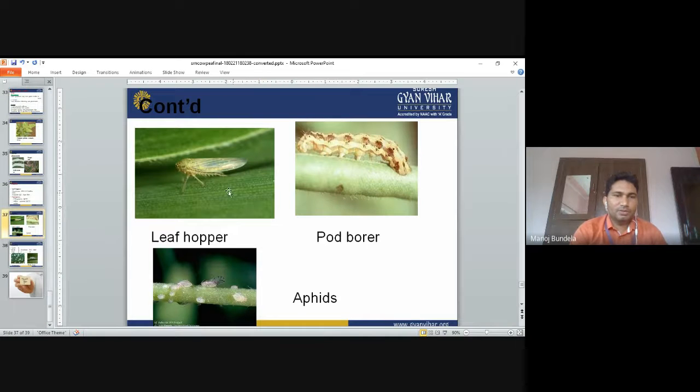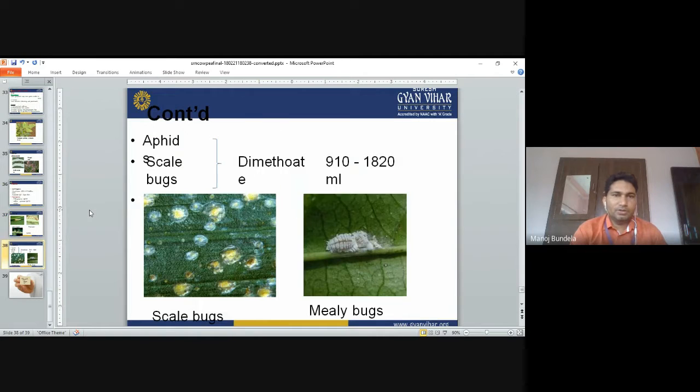These are the leaf hoppers. You can say these are the leaf hoppers, the pod borer. These are the aphids, scale, and bug. So these three we can control by the dimethoate, 1.8 to 2.0 ml per liter of water. Scale bug and mealybug. So these are the symptoms of scale bug and mealybug.